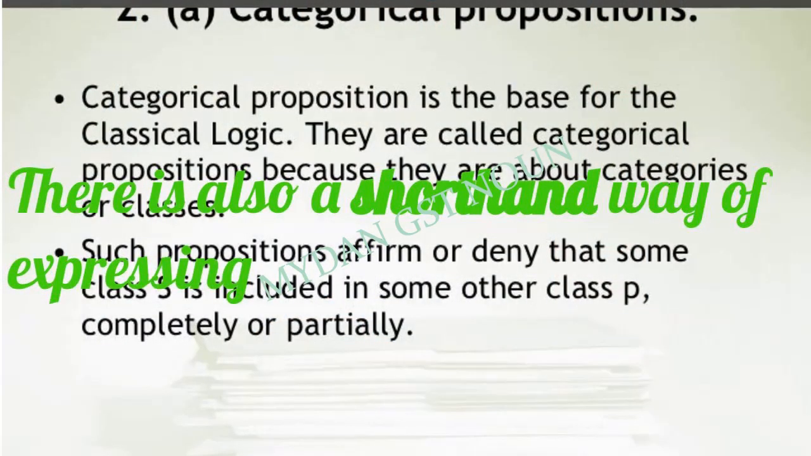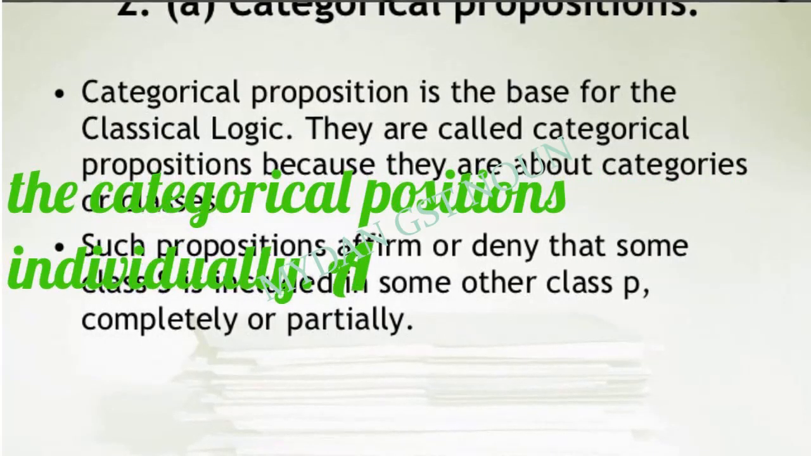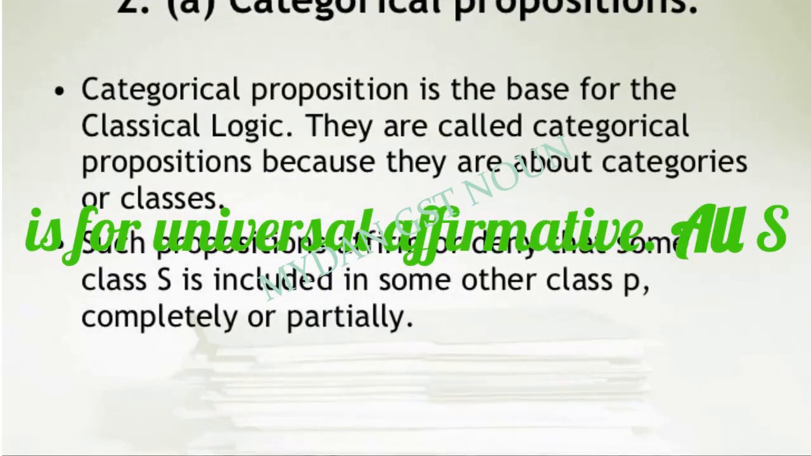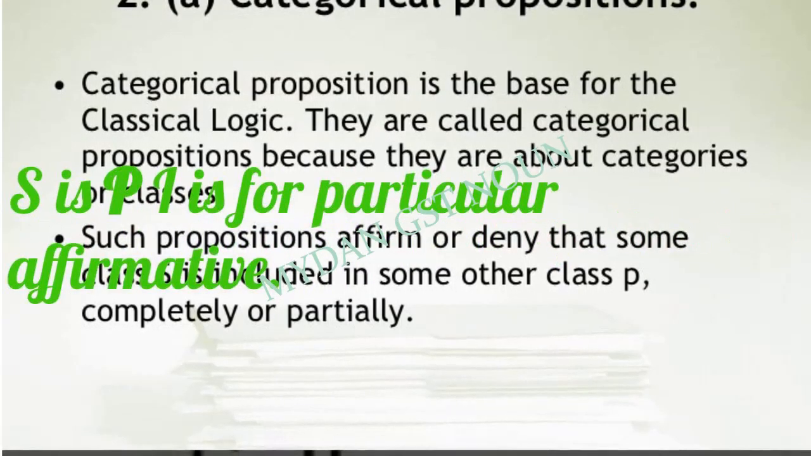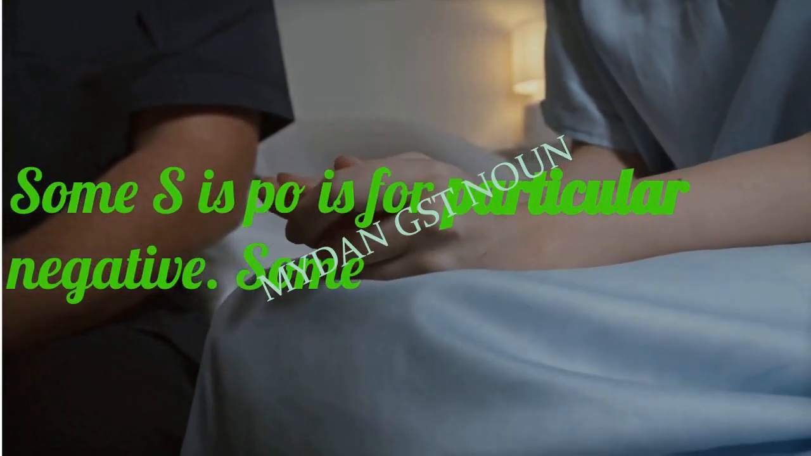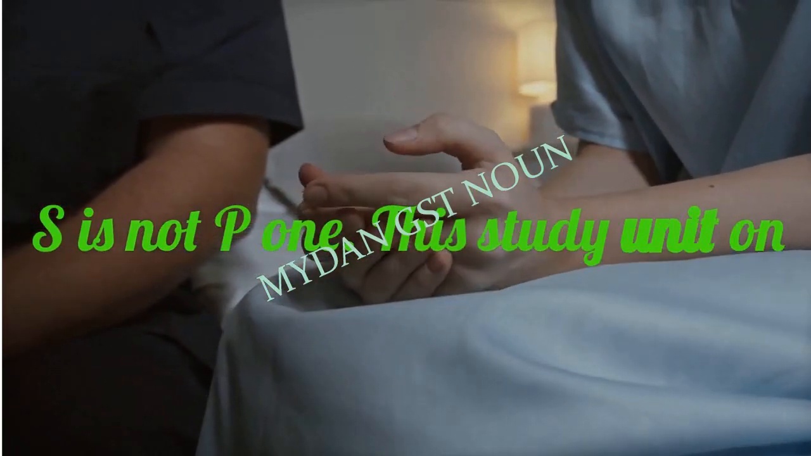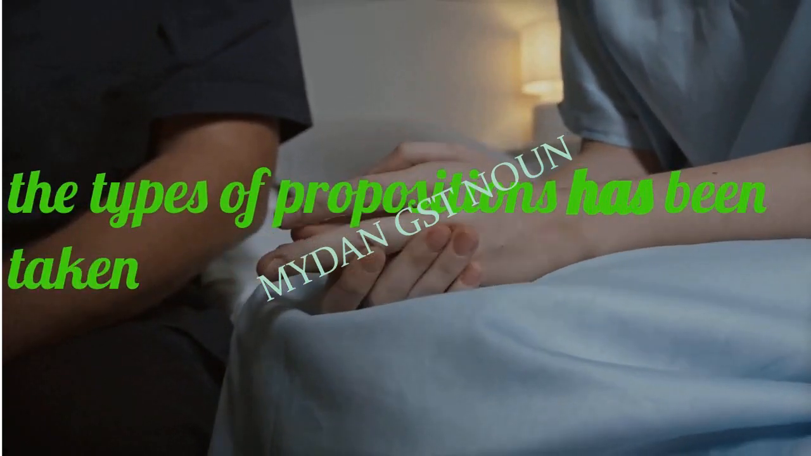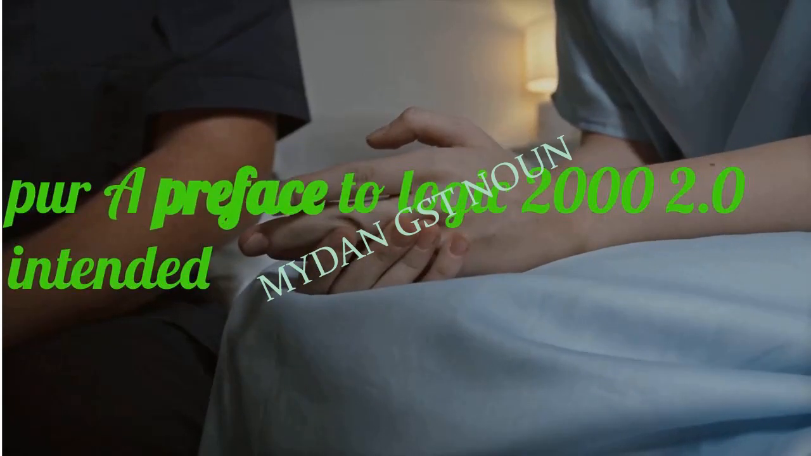There is also a shorthand way of expressing the categorical propositions individually. A is for universal affirmative: All S is P. E is for universal negative: No S is P. I is for particular affirmative: Some S is P. O is for particular negative: Some S is not P. This study unit on the types of propositions has been taken with little modification from N. Otakpor, A Preface to Logic, 2000.